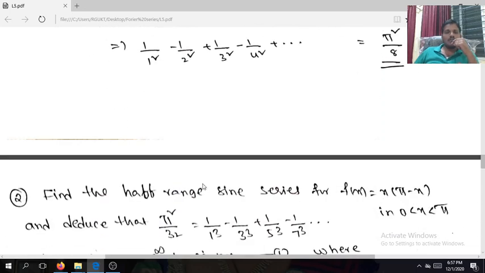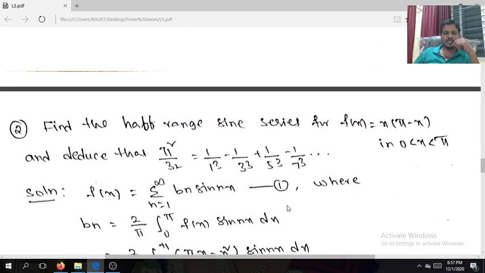Next, find the half-range sine series. Similarly, we will get the half-range cosine series also. This problem is for the half-range sine series, for f of x equal to x into pi minus x in 0 comma pi, and deduce that pi cube by 32 is equal to 1 by 1 cube minus 1 by 3 cube plus 1 by 5 cube minus 1 by 7 cube.